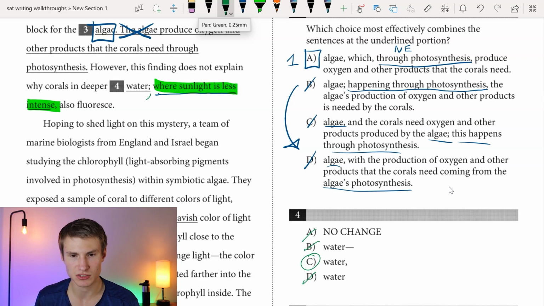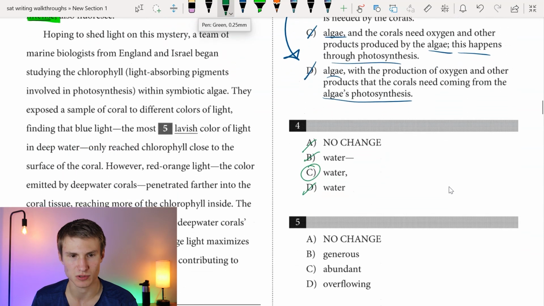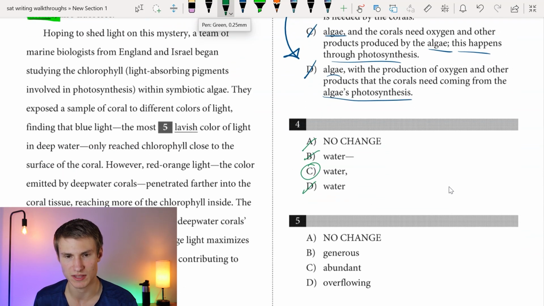Hoping to shed light on the mystery, a team of marine biologists from England and Israel began studying the chlorophyll, light-absorbing pigments involved in photosynthesis within symbiotic algae. They exposed a sample of coral to different colors of light, finding that blue light, the most lavish color of light in deep water. We wouldn't describe any sort of color of light as lavish. That wouldn't make sense. Lavish basically means sort of an image of wealthy, rich type of material.